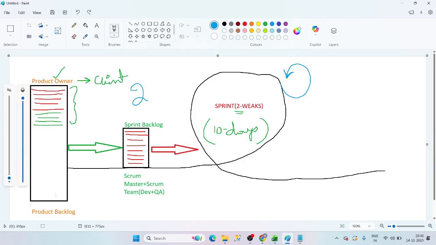Yes. Before that, if I ask you, there are some important items. If you deliver those important items, we can deliver the project in 6 months. Some basic features, so that before completing the 2 years, I can grab some customers. Right or wrong? That's why we are working in agile methodology. Initially, we are developing only the important features, and we are doing some promotions before 2 years only.